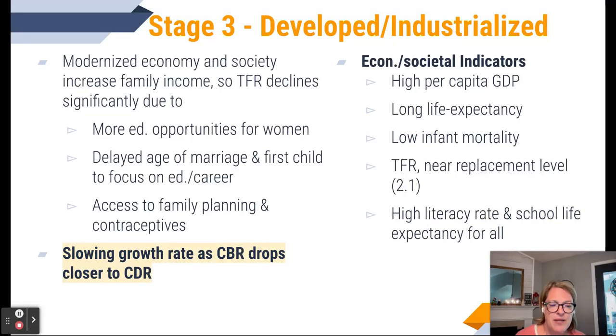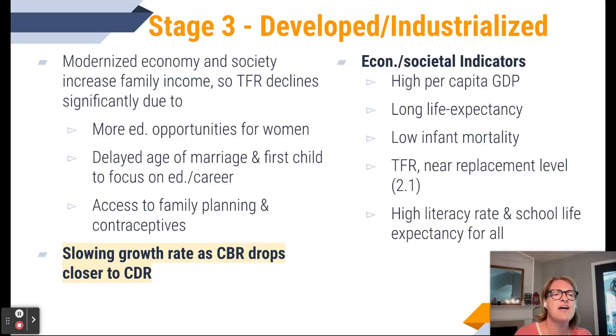There's access to family planning. There's access to contraceptive use. There's education about it, so it is getting used. And so what we'll see is a slowing growth rate because that crude birth rate is going to drop closer to the crude death rate. So those are going to become a little bit more balanced out.